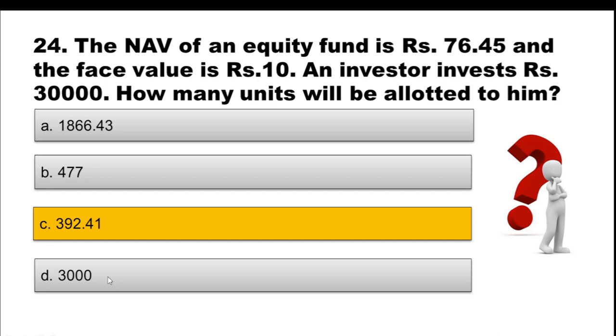It is total 30,000. So 30,000 rupees divided by rupees 76.45, which is the net asset value of one unit of that particular mutual fund scheme. So how many total units will be allotted to him? He will be allotted rupees 30,000 divided by rupees 76.45, that is 392.41 units. Okay.